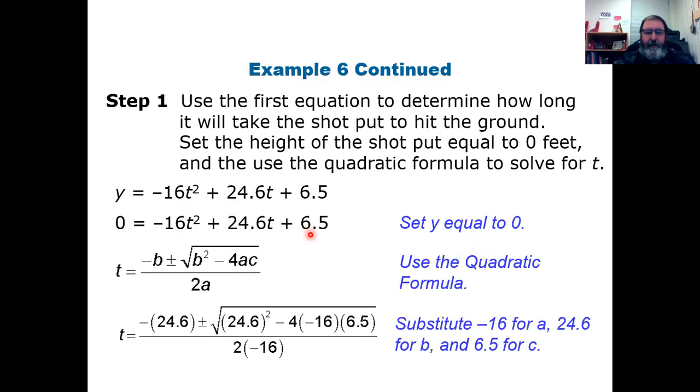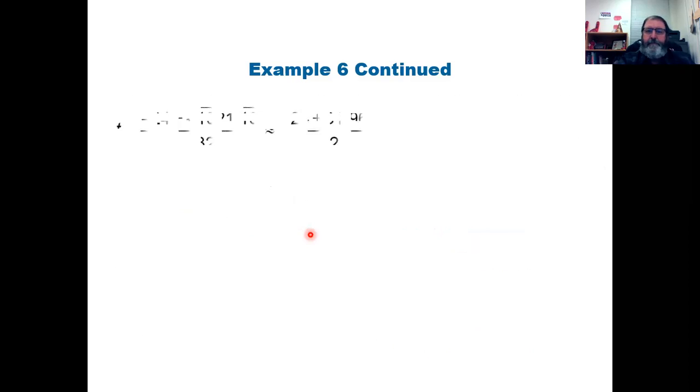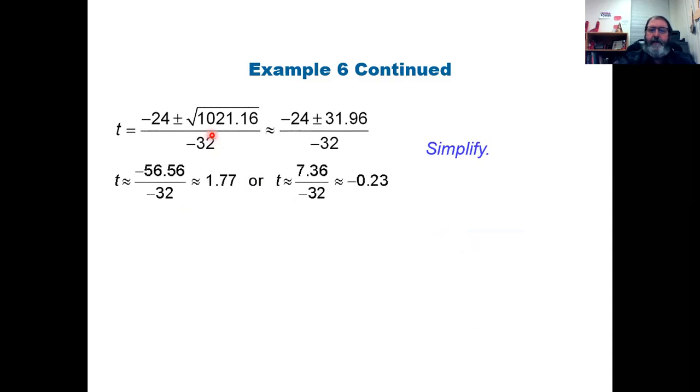I'm not going to spend time doing the arithmetic for you here, but you would probably grab your calculator, take the 24 6/10 and square it, take -4 times -16 times 6.5, and take 2 times -16. When we do that arithmetic, we come up with this number, of course the -24, the -32, and then we get the 1,021 1600ths. Take the square root of 1,021 1600ths, and you get approximately 31 9600ths. Now, remember, this is two answers.